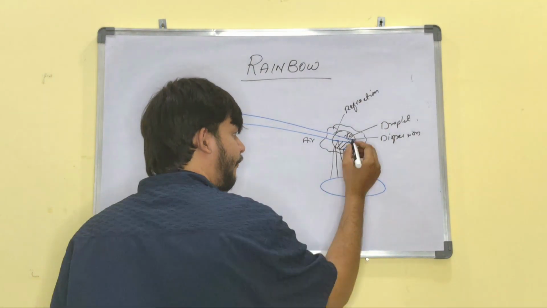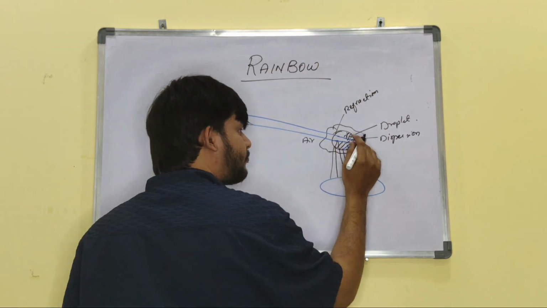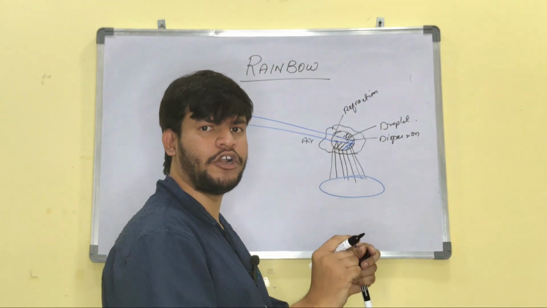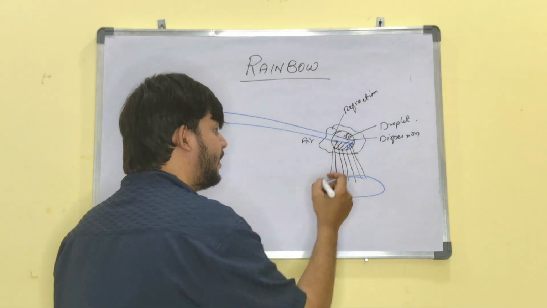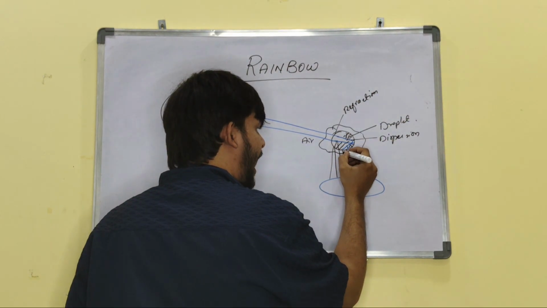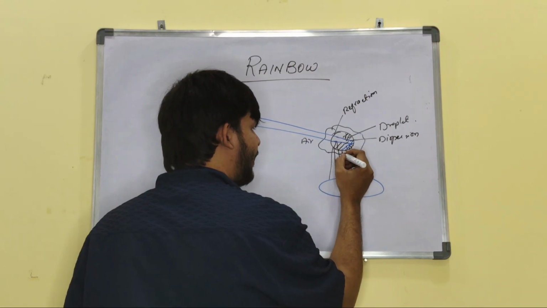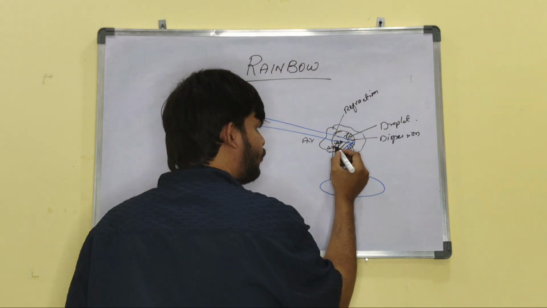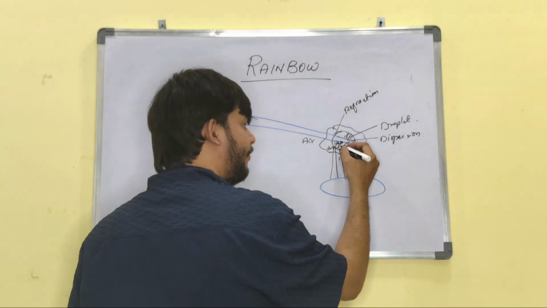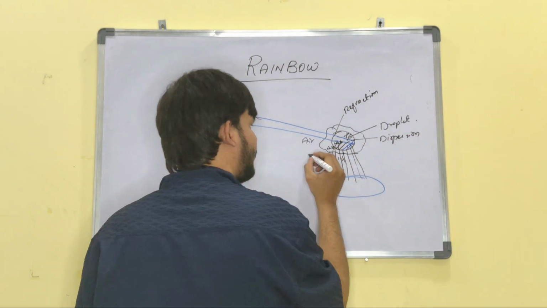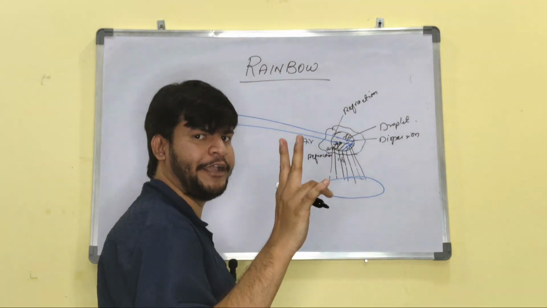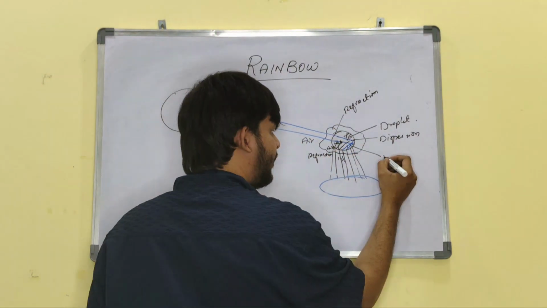After that, the light internally reflects inside the droplet and comes back. Then another refraction takes place, because it is a water medium and this is an air medium. So it is coming back with the refraction process. That is, refraction is completed two times. Here there is internal reflection.